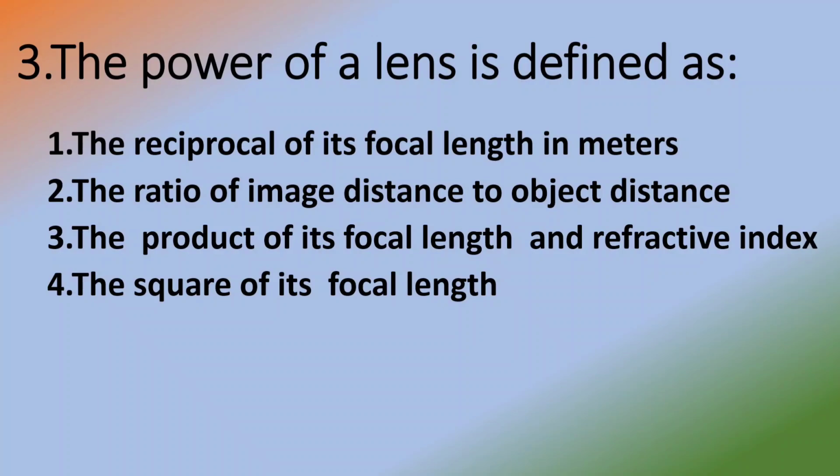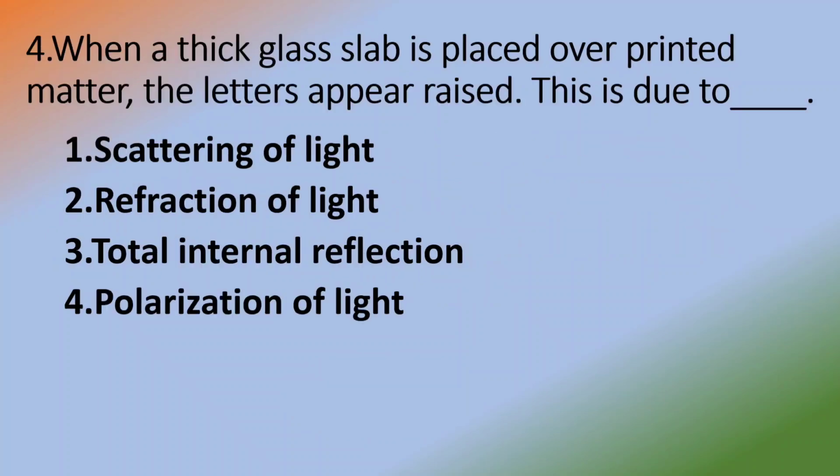The power of a lens is defined as the reciprocal of its focal length in meters, the ratio of image distance to object distance, the product of its focal length and refractive index, the square of its focal length. Option 1, the reciprocal of its focal length in meters.